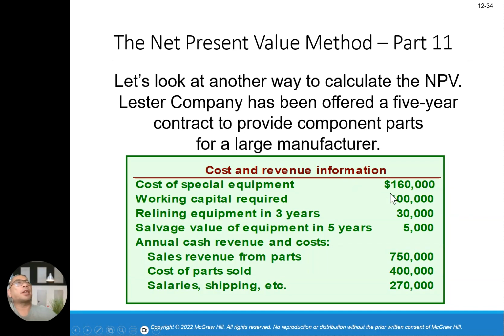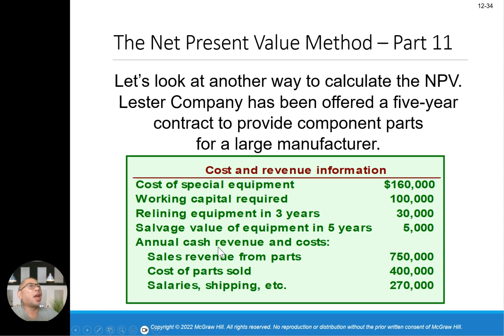Okay, let's look at another way to calculate the NPV. Leicester Company has a 5-year contract to provide component parts for a large manufacturer, based on the cost and revenue information. Cost of special equipment is 160,000, working capital 100,000, relining equipment is 30,000, salvage value is 5,000 in 5 years.